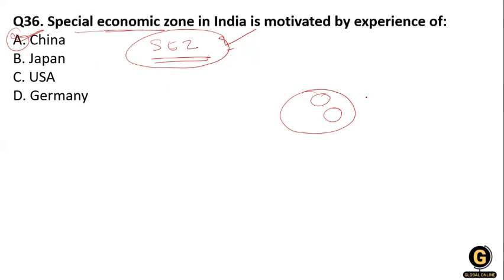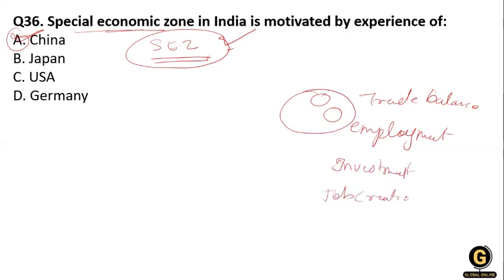Its aim is to increase the trade balance, employment, investment, job creation, and effective administration, so that the creation of special economic zones by most countries can be motivated by the desire to attract FDI, foreign direct investment. So the option number one, China.